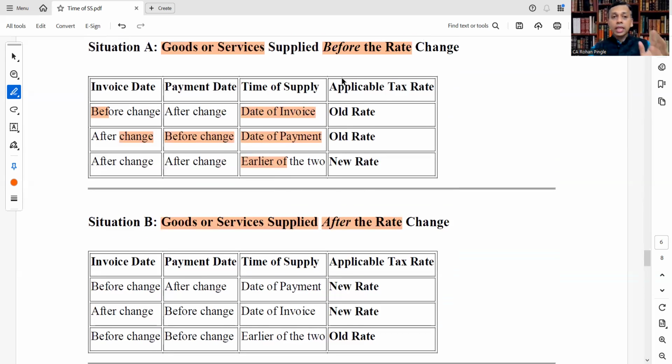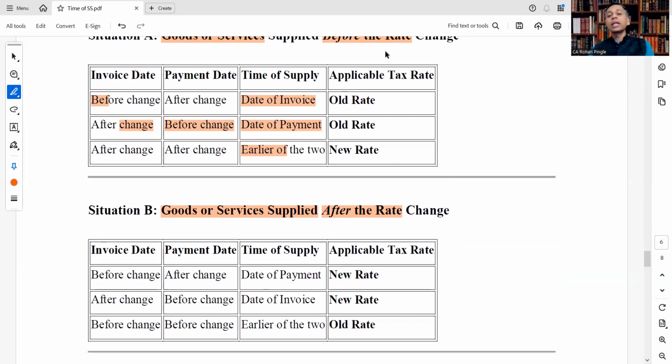Let's see the second scenario. It will be clear after learning this second situation. Goods or services supplied after the rate change. We now have to focus on after the rate change. Invoice date before change, payment date after change: time of supply is date of payment. Focus on after, so applicable tax rate is new rate because time of supply is after.